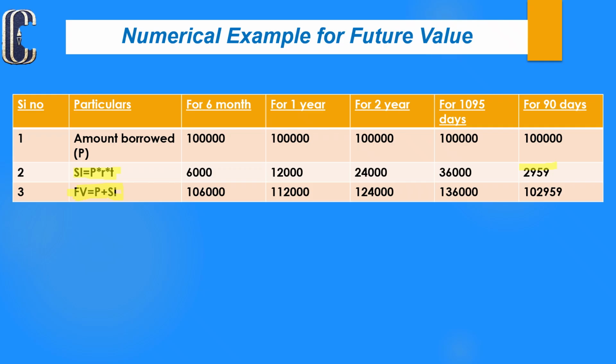After 3 years it is 1 lakh 36,000. After 90 days, today's 1 lakh is 1 lakh 2,959. So this is the formula for calculating the simple interest, and this is for the future value of money.